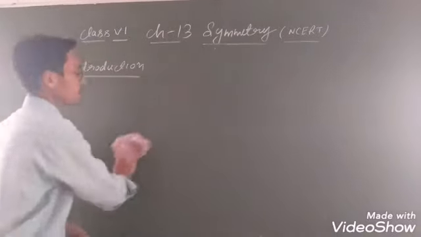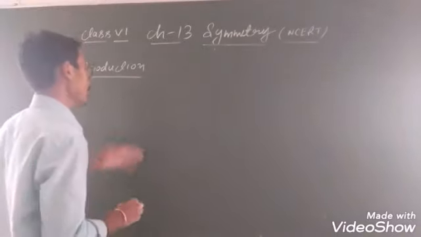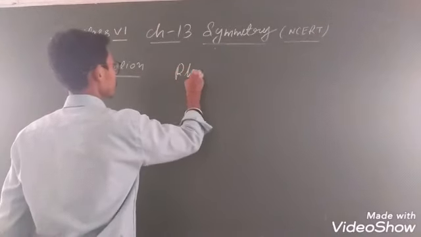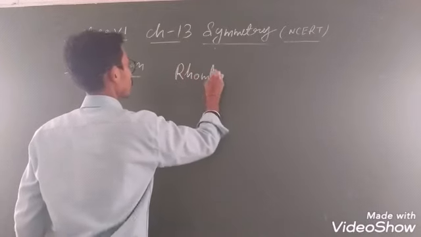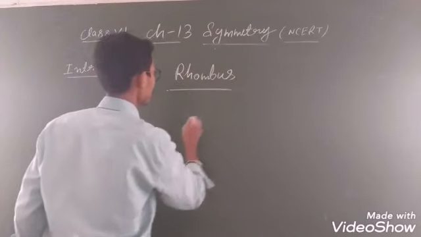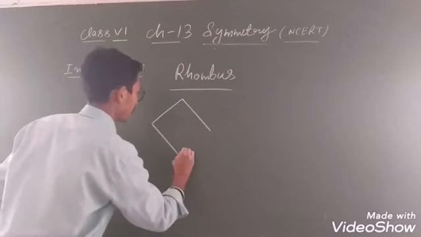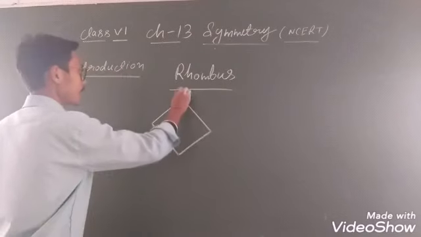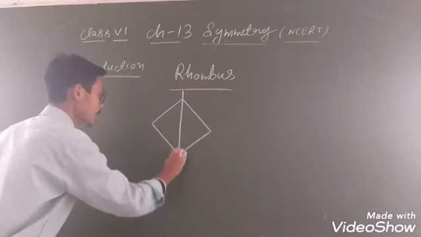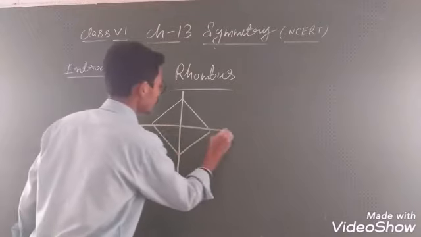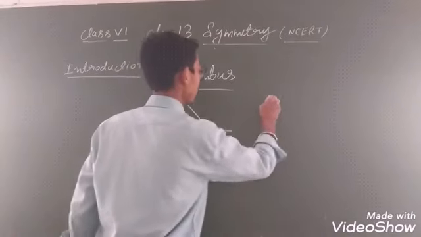So you have to check what the line of symmetry is and how you will draw it. Now come to the next, which is the rhombus. Now, you know this is our diagram of a rhombus. Look, in this, the first line of symmetry is about the first diagonal and the second line of symmetry is about the second diagonal. You can also draw the diagram of the rhombus like that.